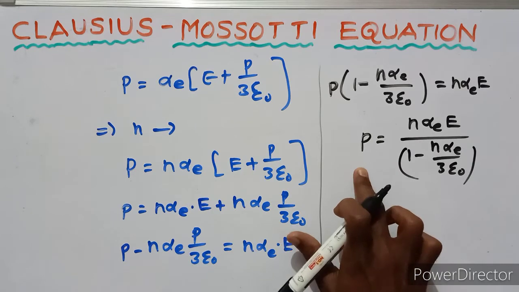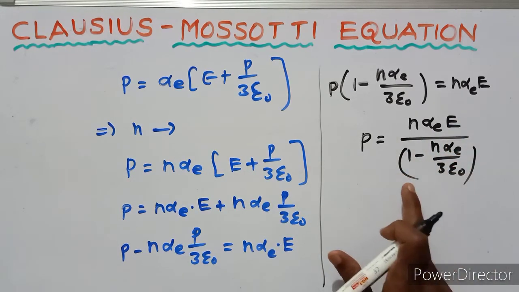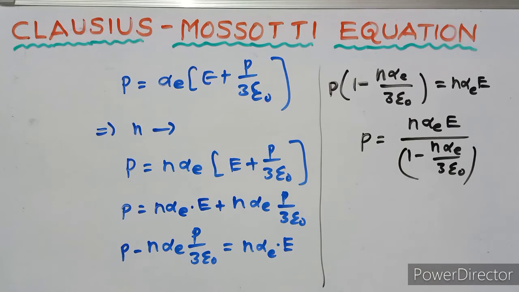So P equals n alpha_e E upon 1 minus n alpha_e over 3 epsilon naught.